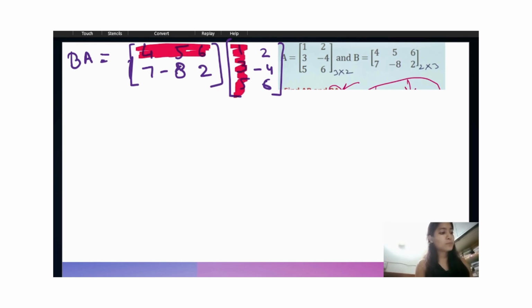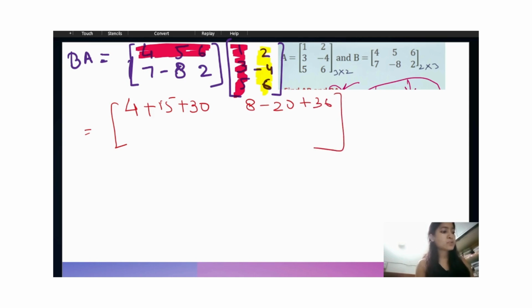So we will get the matrix: 4 times 1 is 4, 5 times 3 is 15, and 6 times 5 is 30. And we have to take the same row, but the column will be changed, this one. So what we will get here is 4 times 2 is 8, 5 times minus 4 is minus 20, and 6 times 6 is 36.